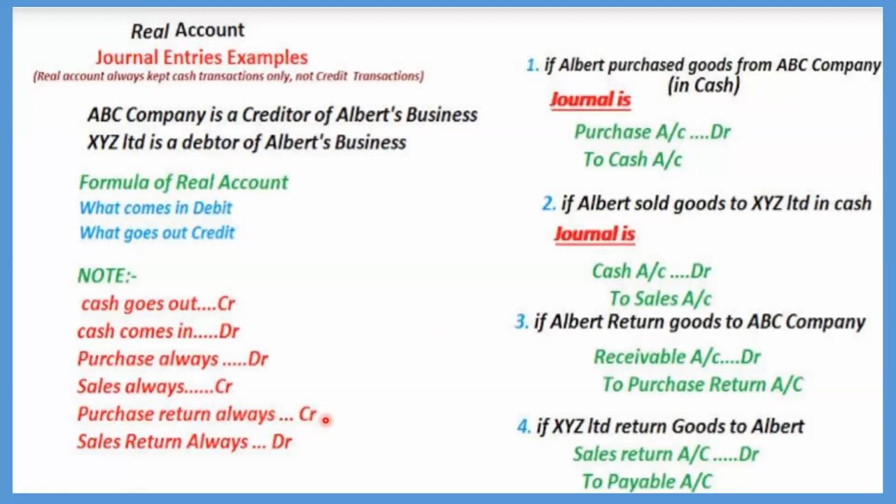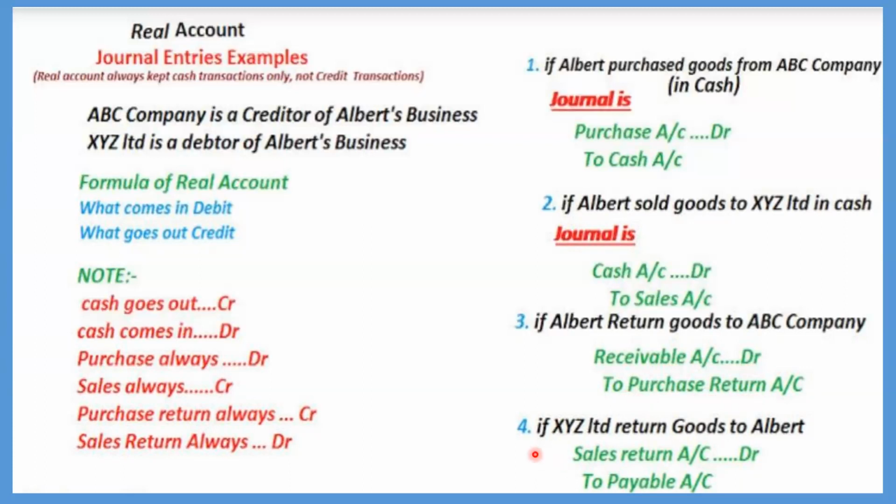Okay. Purchase return means what is happening? He returns goods to the ABC company, and he is going to receive the money. He is going to return the goods and get the money back. That means receivable. Whatever comes in, receivable means the amount is coming in. That means it should be debited. There is cash coming in, debited. And you have to mention as to purchase return account.